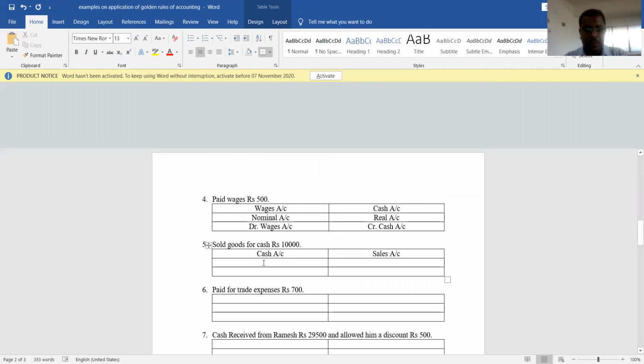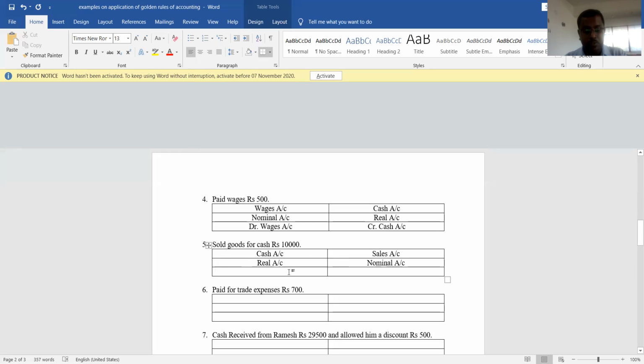Now we'll see. Cash is which account? Cash is a real account. Why? Because it is an asset. Sales is which account? Sales is a nominal account because it is income. Understood? Okay. So cash is a real account and sales is a nominal account.